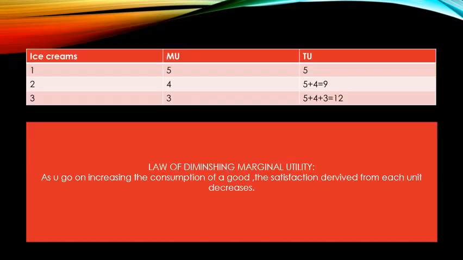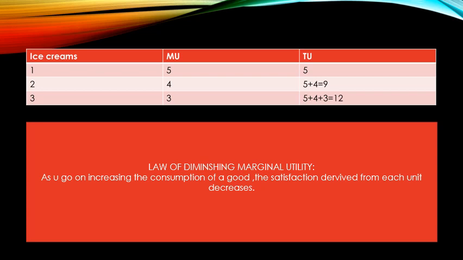Now, one thing you must have noticed when I asked you to analyze the table again on the screen: when I'm consuming the first ice cream, I'm getting 5 utils of satisfaction. When I'm consuming the second ice cream, I'm getting 4 utils.